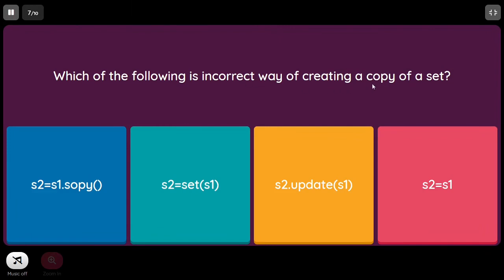Which of the following is an incorrect way of creating a copy of a set? The first one, s2 equal to s1 dot copy. Yes, it will create a copy. s2 equal to set of s1. Yes, we are using the inbuilt constructor. This will also create a copy. s2 dot update of s1. Yes, this will also create a copy. And the last one, s2 equal to s1. This is the wrong statement because it's not going to create any copy. It will just make s2 also point to the s1 set. So it just creates a reference but not a copy.